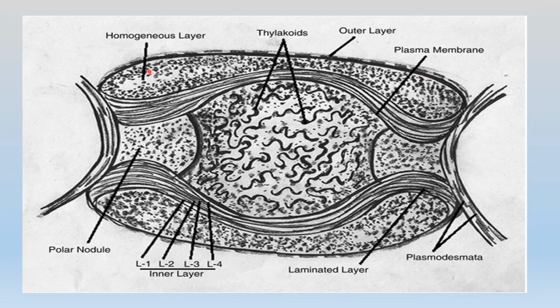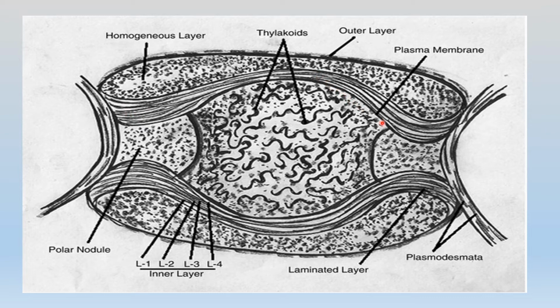The entire thick wall material prevents diffusion of oxygen through the cell wall. Also, apart from this, above the cell wall there is a layer of glycocalyx. Glycocalyx is a very slimy layer, and the very top layer is glycocalyx. Next is the cell wall, and inner to the cell wall is the plasma membrane.